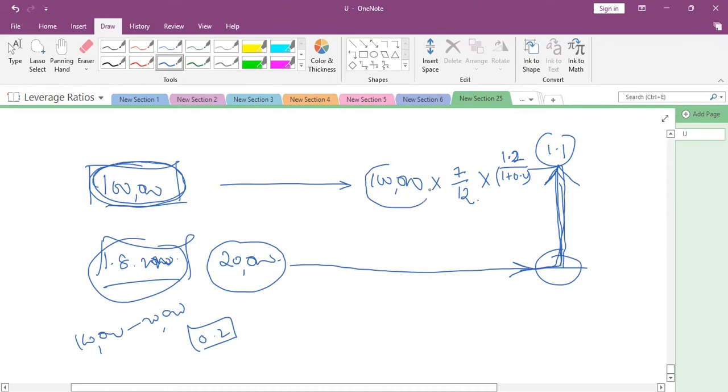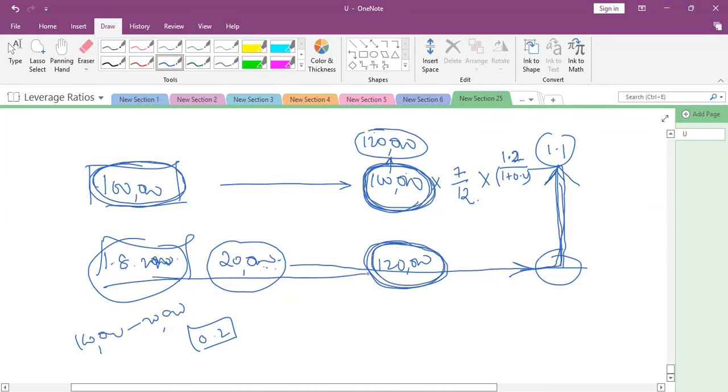Now this share will become how much, if we are multiplying with 1.2? 120,000. Now on 1st August, we have issued 20,000. So these shares are already 100,000. Now 20,000 shares issued, so how much is this now? Now total number of shares on this date, how much? 120,000, sir. How many months?